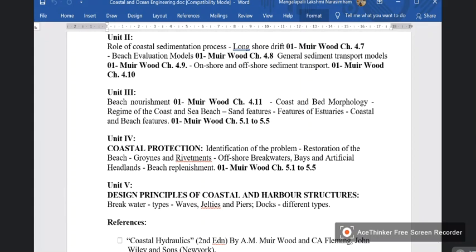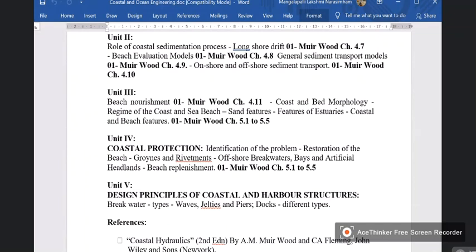Here the health is preventing the beach from getting eroded. See, if the beach gets eroded, what happens? More and more land will be going into the sea. So the sea will be entering into the inhabited area. We will be losing land, and therefore we have to see that the shoreline does not move towards the land. So how best we can prevent it, that is called beach nourishment.